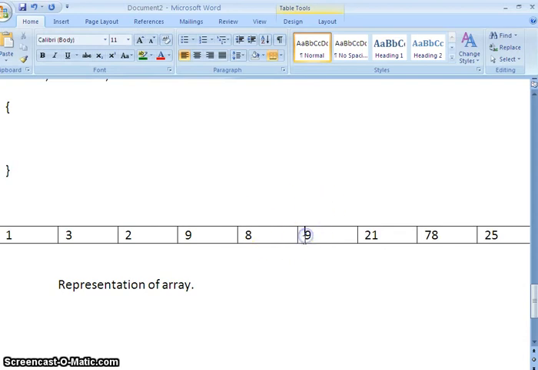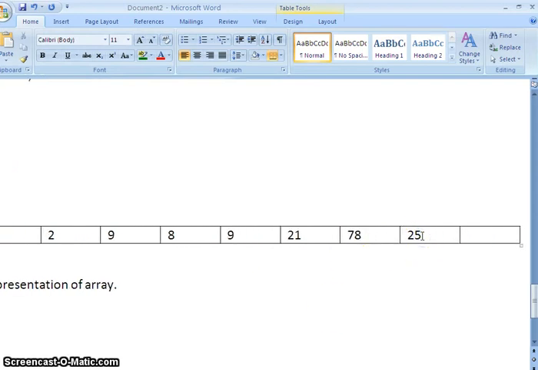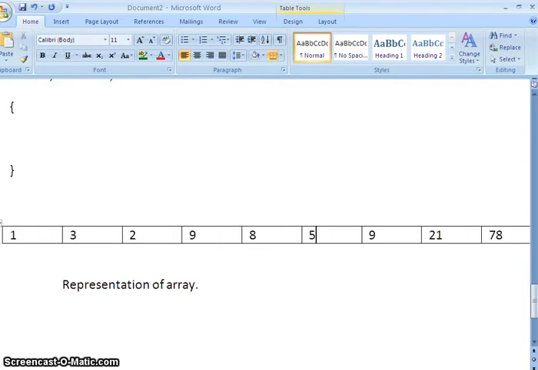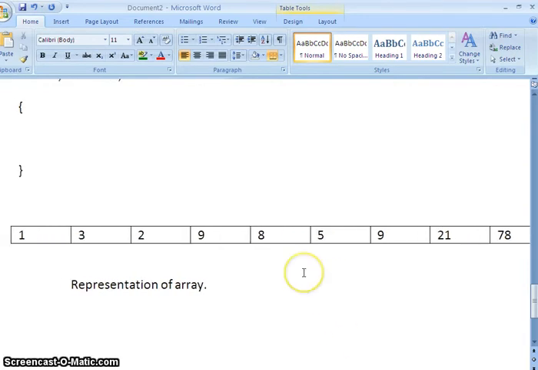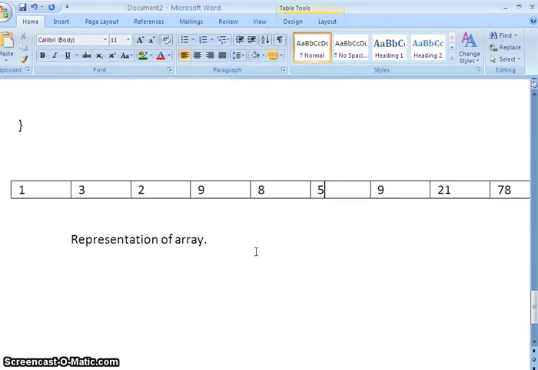So what I need to do is move each element. 25 should be moved to the next location, 78 should be moved to the next location, 21 should be moved to the next location, and 9 should be moved to the next location, and here I can insert an element into the array. Since insertion and deletion from the middle of the array is very time consuming and problematic, and it is a performance issue, linked list came into existence.